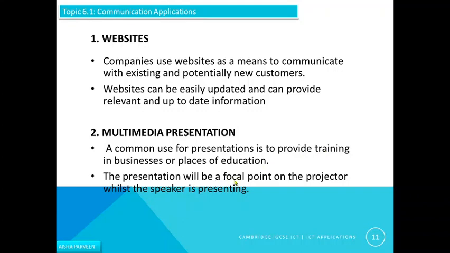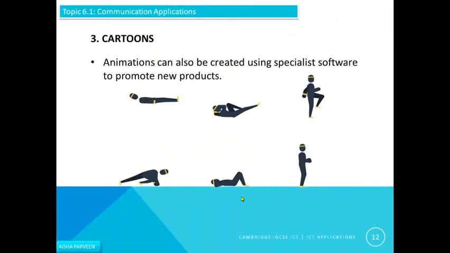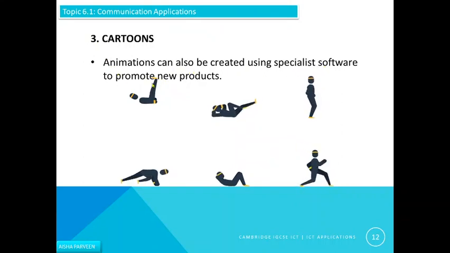The presentation will be a focal point on the projector while the speaker is presenting it. Third way of communication, cartoons, meaning animations, can also be created using specialist software to promote new products or your services. Just look at this picture, about the services you can give the animation. So in this way you can communicate with your clients.